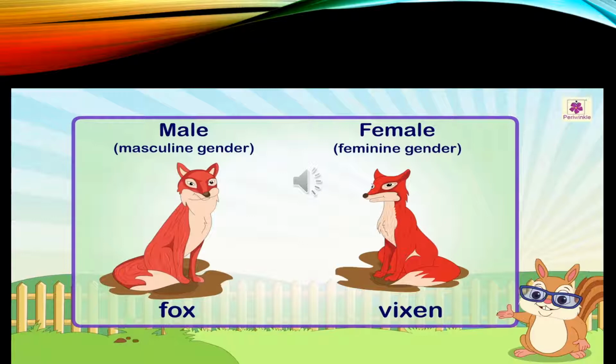Masculine gender we call fox, male, and the female of fox is called vixen. So every male has a female partner and that female has a different name which defines that she is a female or feminine.